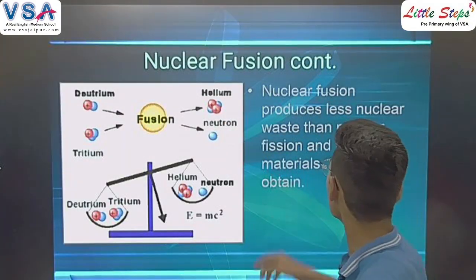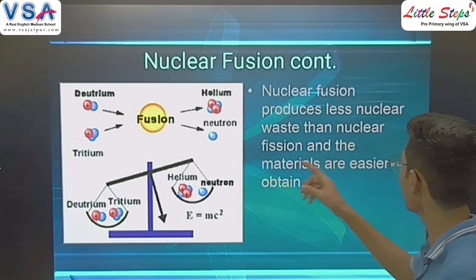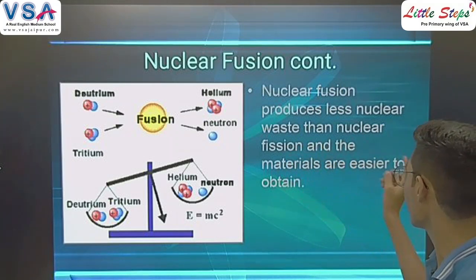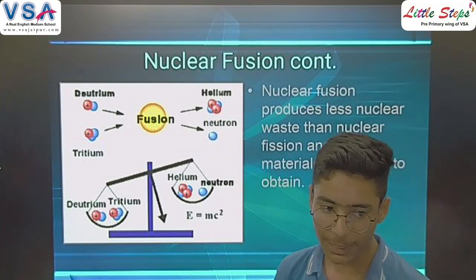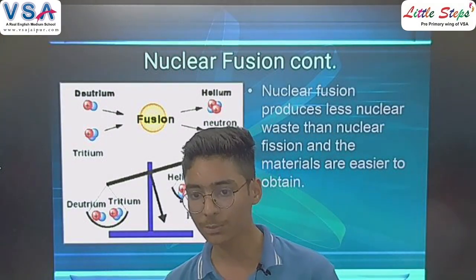Nuclear fusion produces less nuclear waste than nuclear fission, and the materials are easier to obtain. So nuclear fusion is better than nuclear fission because it produces low waste.